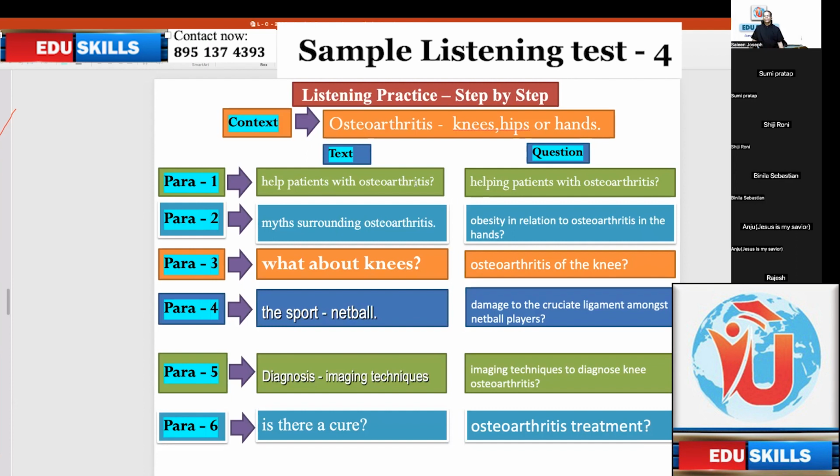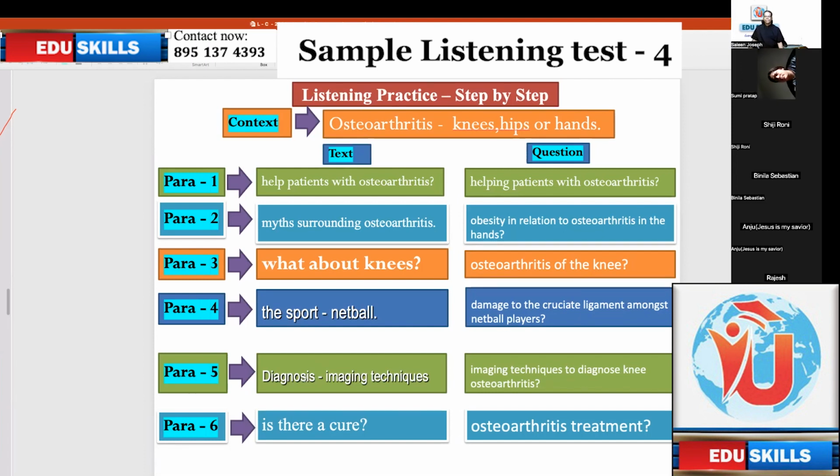Para 1, helping patients with osteoarthritis, is the topic sentence or the question. And in the question, you have helping patients with osteoarthritis. Para 2, you have myths surrounding osteoarthritis. The question speaks about obesity in relation to osteoarthritis in the hands. And para 3, what about knees? The question speaks about osteoarthritis of the knee. Para 4, the sport netball. The para speaks about, and the question speaks about, damage to the cruciate ligament among netball players.